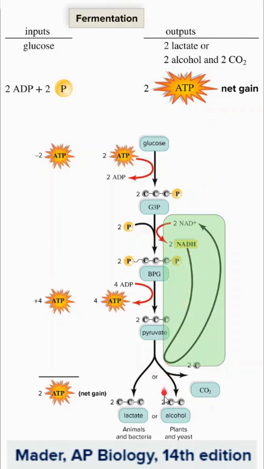NADH drops them off to create either a lactate or alcohol, depending on if it's in animals and bacteria or plants and yeast. So these byproducts ultimately become electron acceptors so that we can recycle the NAD plus and continue doing repetitive glycolysis to continue getting ATP out of carbon molecules like glucose.